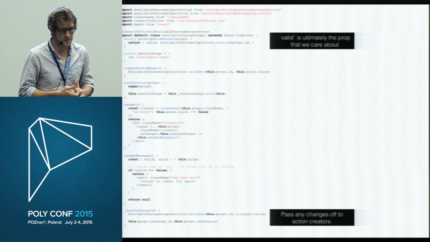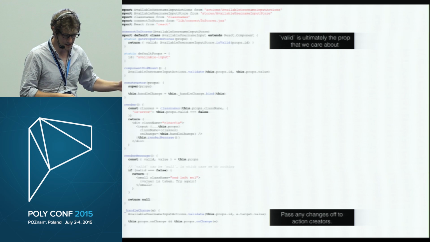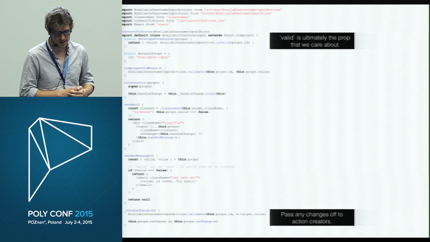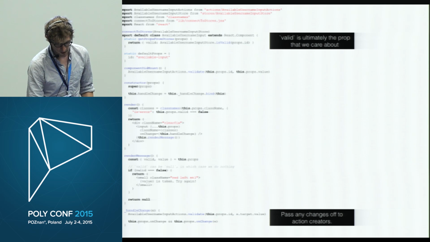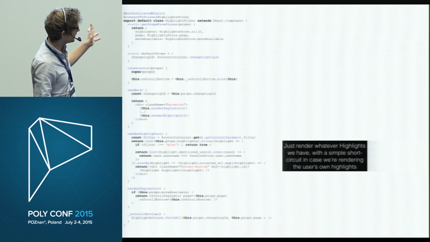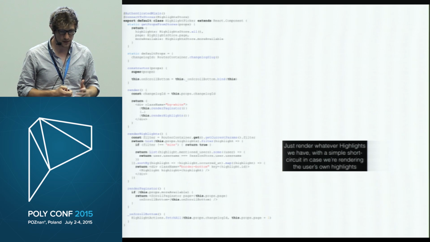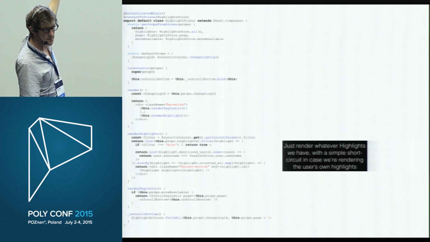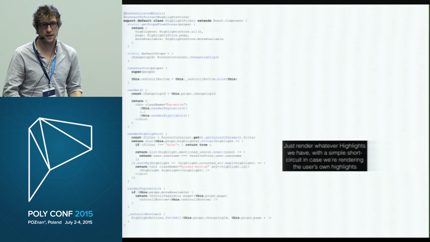So in other words, this component just plays the game that its context plays, which plays the game that its context plays, and all the way back to the database that says either that username is taken or that username is available. To get back to a slightly more involved example with the highlights, you can see that we're doing the same thing here. I've cut out some boilerplate, but basically we get a list of highlights in, and then we just spit them out on the page. We style them as much as we want, but we're not changing the way the data is presented.